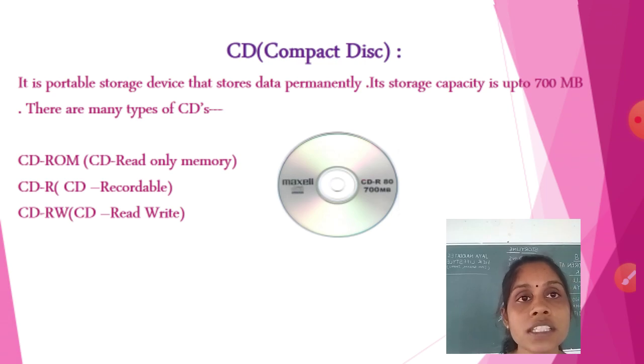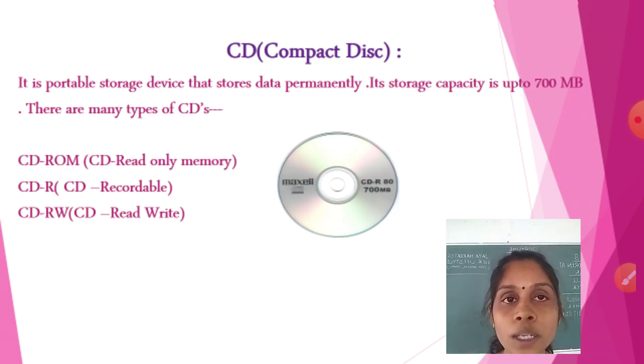So see, CD. The full form of CD is compact disc. It is a portable storage device that stores data permanently. Its storage capacity is up to 700 MB. There are many types of CDs. Portable means you can take that device anywhere with you. It is handy, and you can send it or take it with you anywhere. Whatever you store inside that CD is permanent. What is the storage capacity of one CD? Its storage capacity is 700 MB. Got it? 700 MB is the storage capacity of a CD.